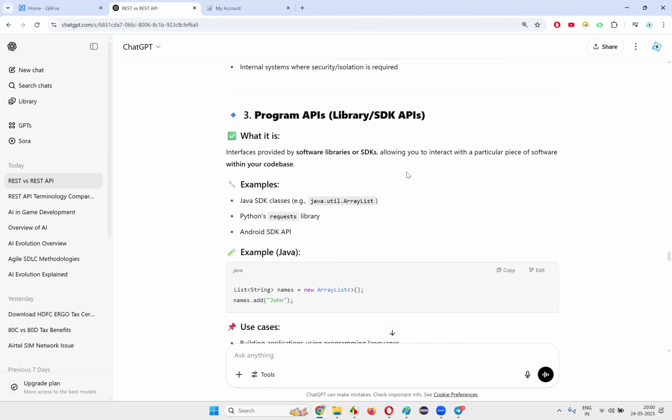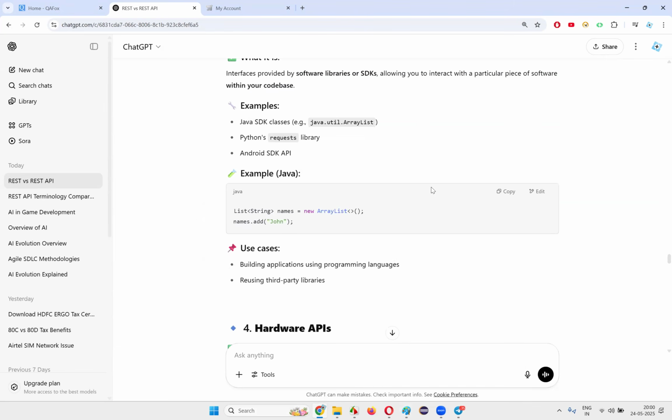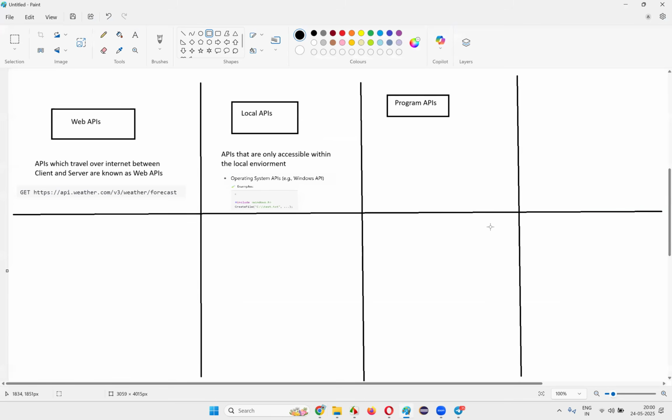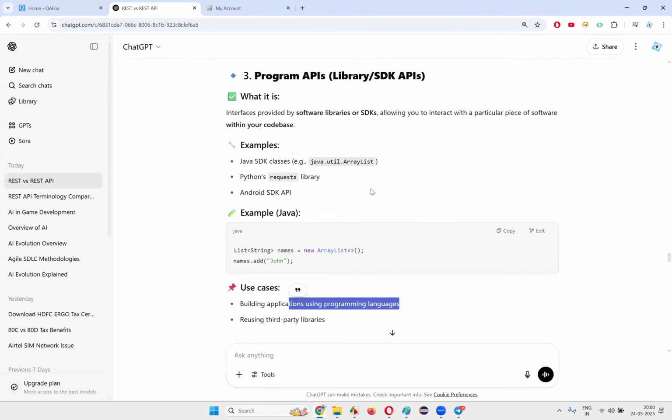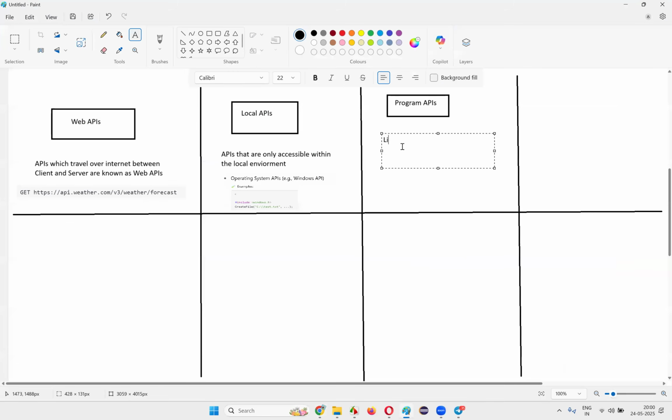Okay. It's like a library. The Java library is an example of this. So the simple thing is, libraries built for using programming languages are program APIs.